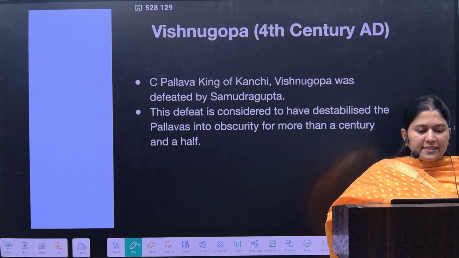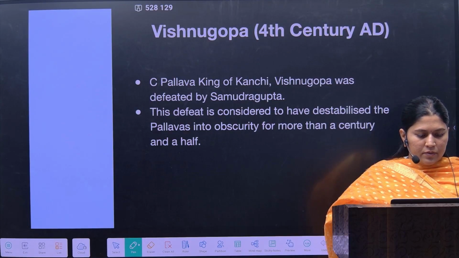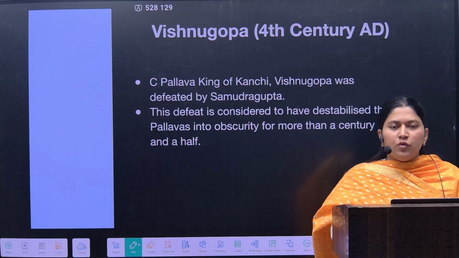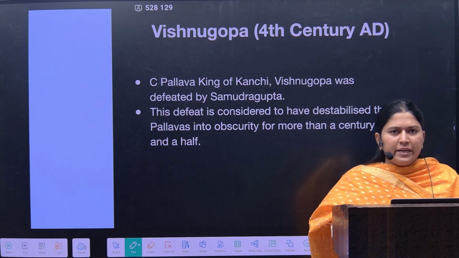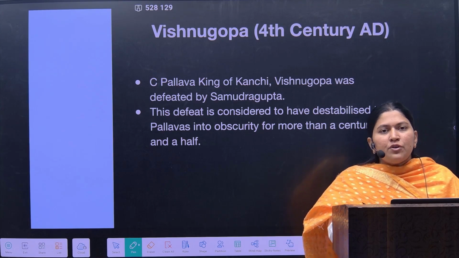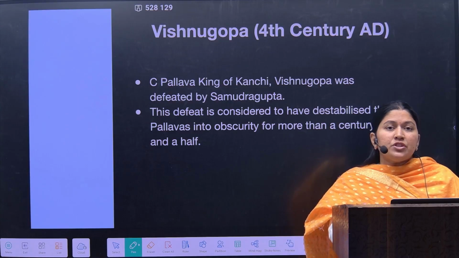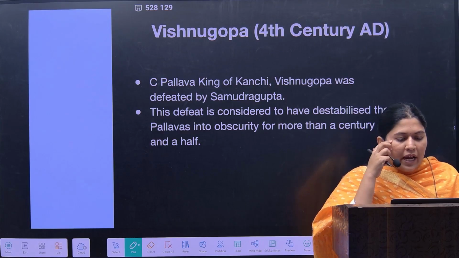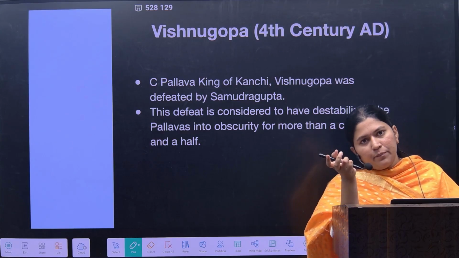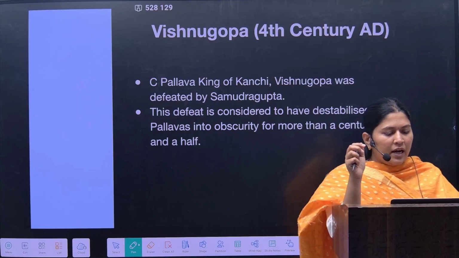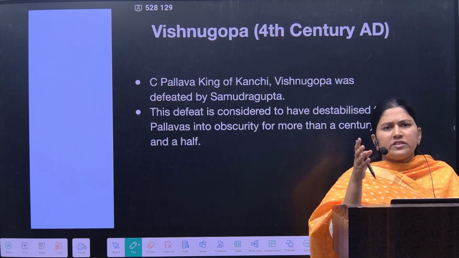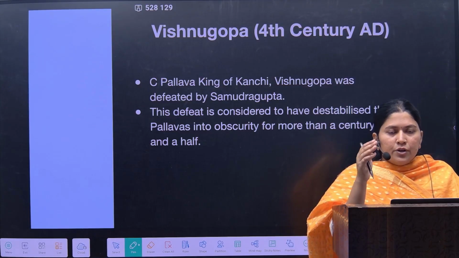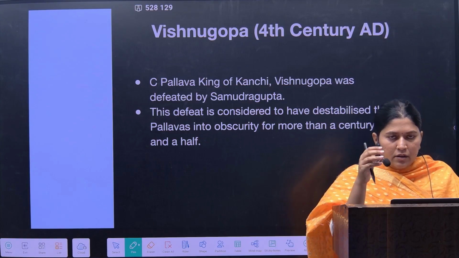Okay, now the next king is Vishnugopa, during the 4th century. Before Vishnugopa there were many kings, no doubt, but they were not that successful in expansion in the Pallava dynasty. Vishnugopa was one of the major ones, and he was defeated by Samudragupta. For more than half a century the Pallavas were destabilized due to this war with Samudragupta.